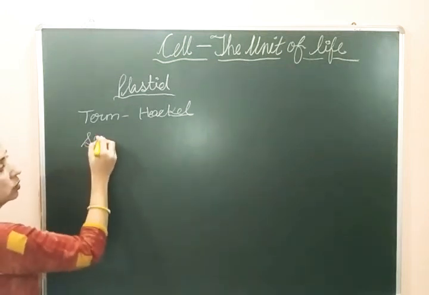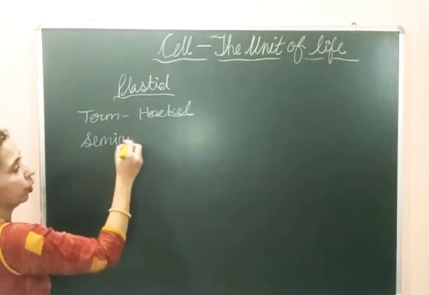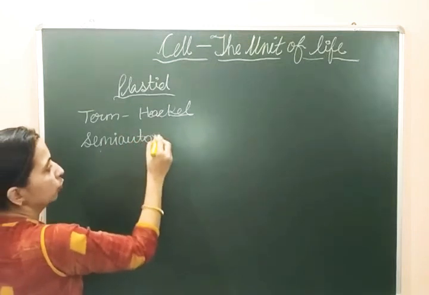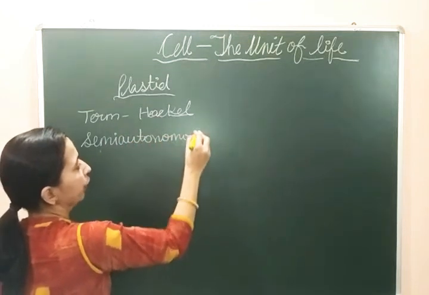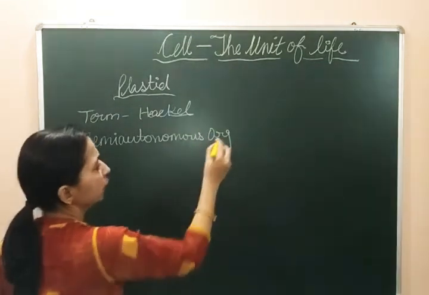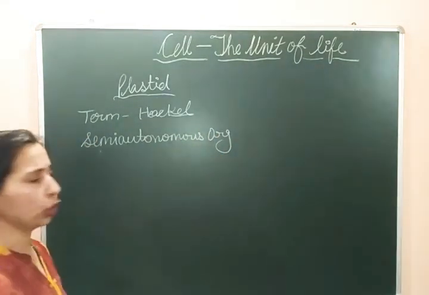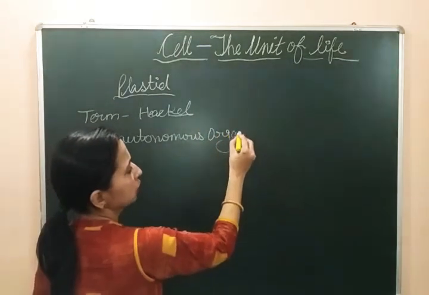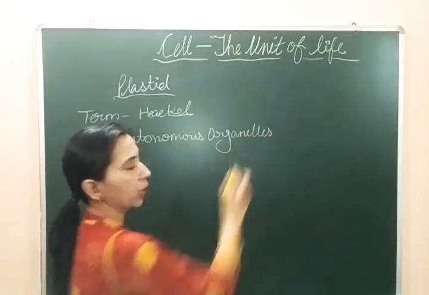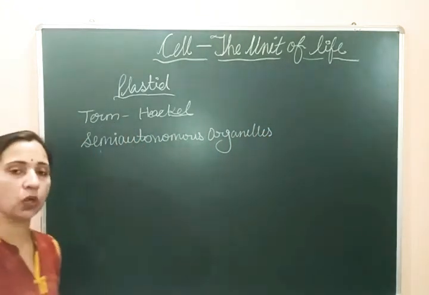It's also a semi-autonomous organelle. As we talked about in the case of mitochondria, that mitochondria is a semi-autonomous organelle, plastids are also semi-autonomous organelles.